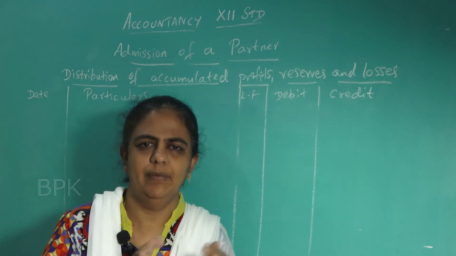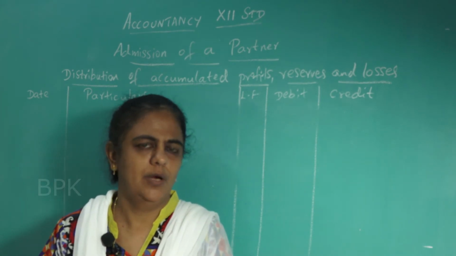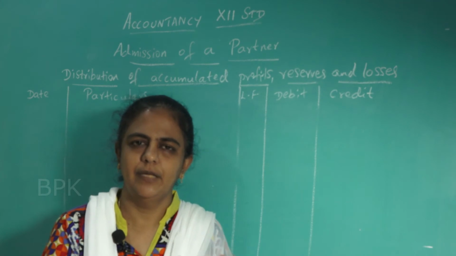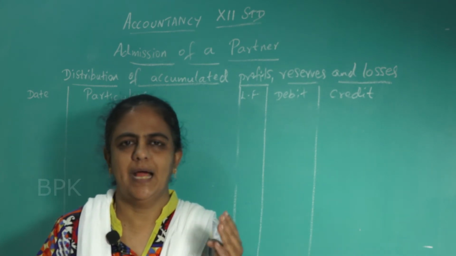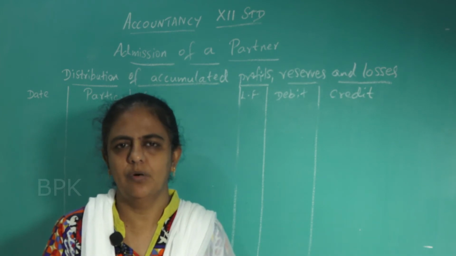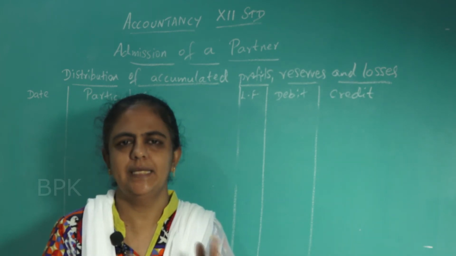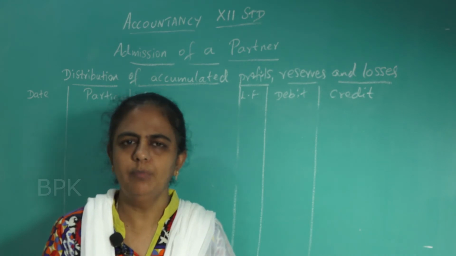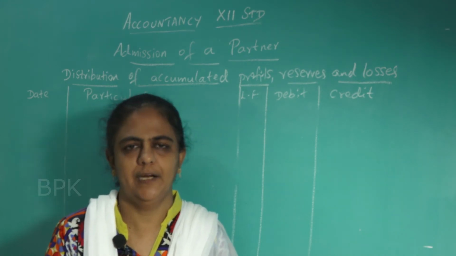Now you see the liability side. Asset side we don't need now; we don't have anything there. We have profit and loss, general reserve, and also workmen's compensation fund. So these three have to be transferred to the old partners in their old profit sharing ratio.